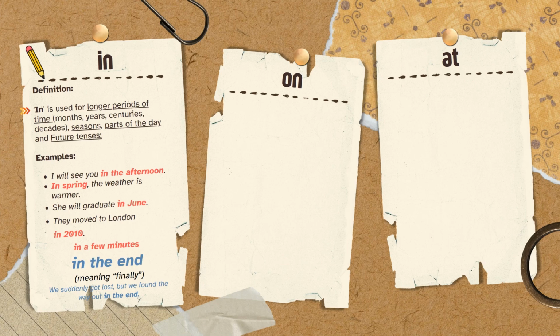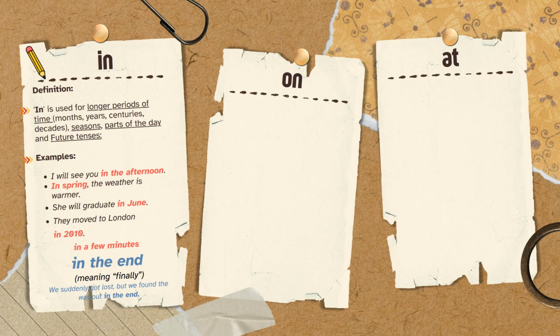In is used for longer periods of time when we speak about months, years, centuries, and decades. We also use the preposition in when we talk about seasons. What seasons do you know? In winter, in spring, in the summer, etc. Parts of the day, like in the afternoon, in the morning, in the evening, and also we use it with future tenses, like in a few minutes. In a few minutes means in a couple of minutes, very soon.